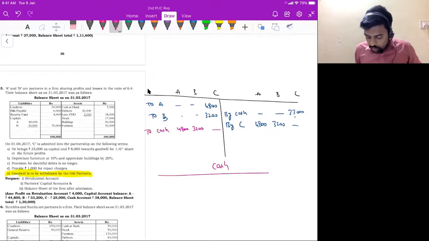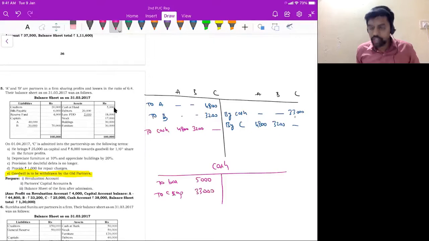Now, in cash account, first I will write existing balance. Look at the balance sheet asset side. Existing balance is 5,000 rupees, correct? So to balance brought down 5,000 rupees. To C's capital account, C brought 33,000 rupees towards capital and then goodwill. So the total cash inflow is 33,000 rupees.